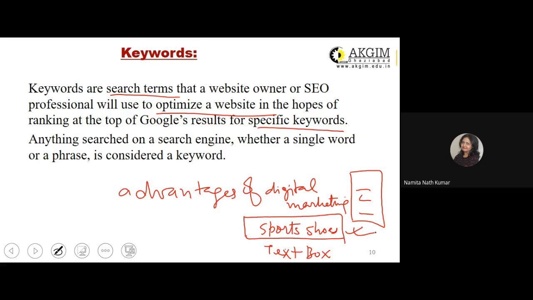So whatever URLs you find, if you type in these search keywords, will be part of informational websites, where they will be either articles or research papers highlighting the advantages of digital marketing. Correct? So keywords can be small, like only "digital" can be your keyword, or it can be a collection of different words, that is also known as your keyword. So anything searched on a search engine, whether a single word or phrase, is considered a keyword.